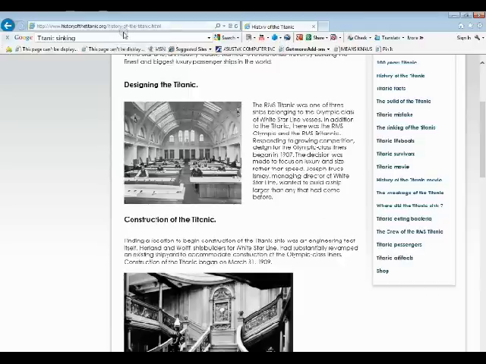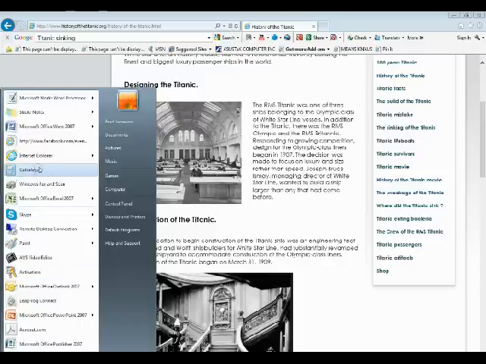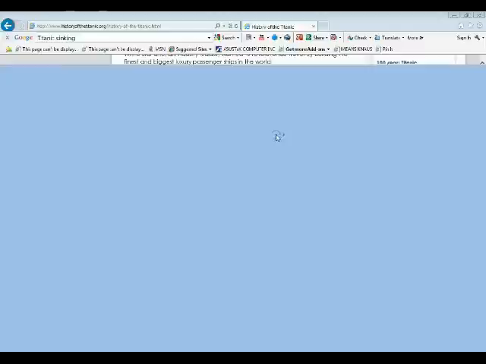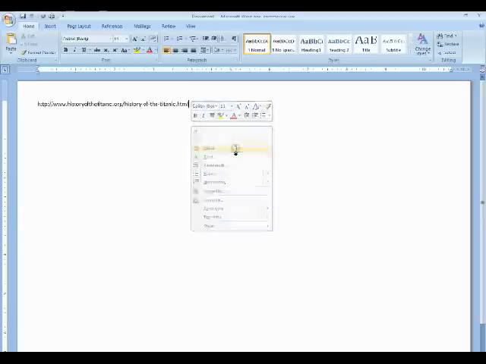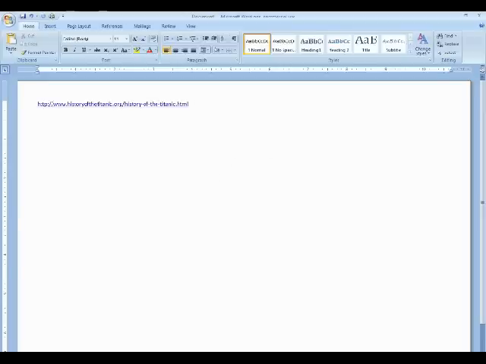Well, I am going to make sure that I highlight the URL link, right click, copy, and I'm going to open Word. Now, I'm going to right click, paste. So that is the link that I am going to get any information off of.